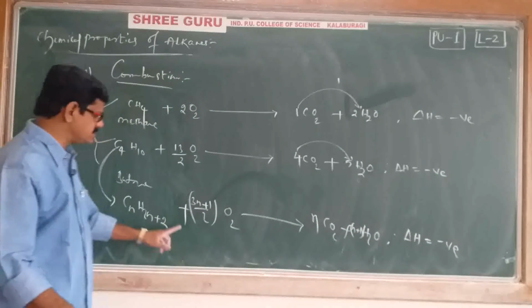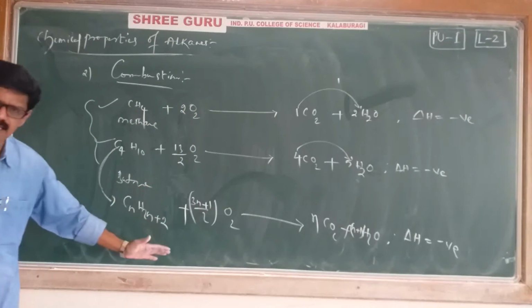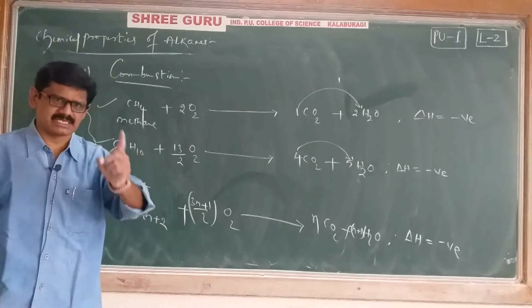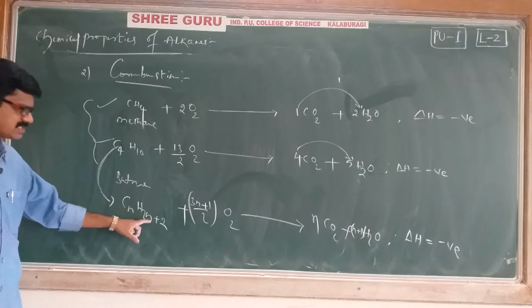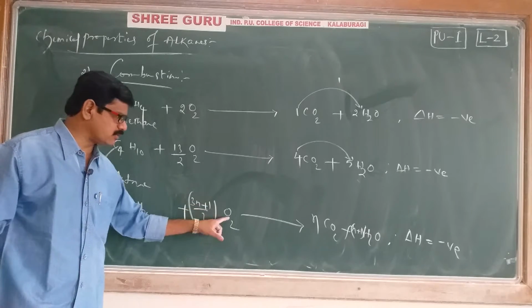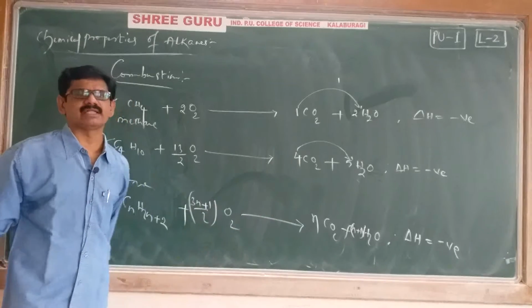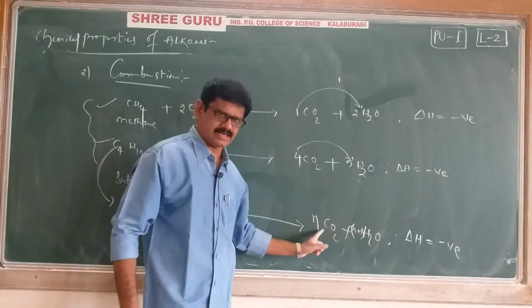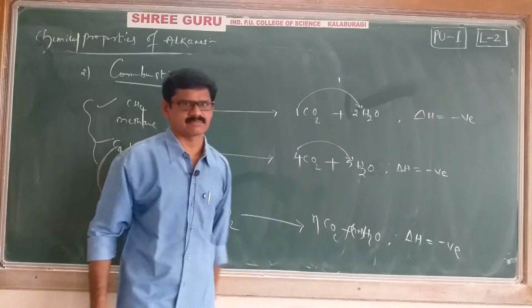Tallied, correct. This is the general combustion reaction of alkanes: CnH2n plus 2 plus (3n plus 1) by 2 O2 gives n CO2 plus (n plus 1) H2O. N plus 1, this you have to remember. If it is n, it is n plus 1: 4, 5, like that.